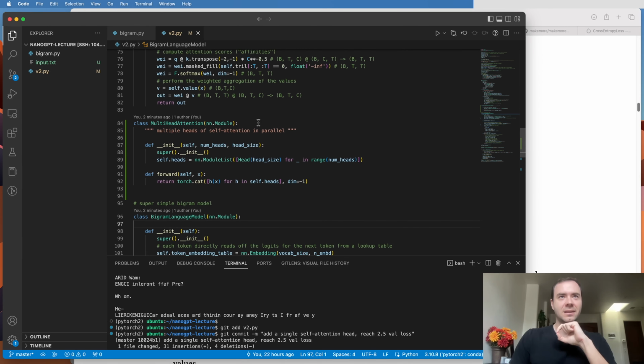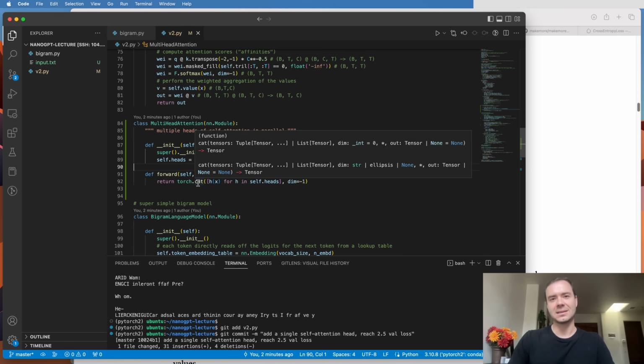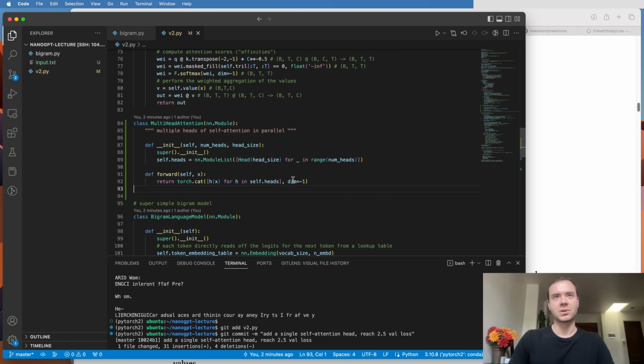If we want a multi-head attention, then we want multiple heads of self-attention running in parallel. So in PyTorch, we can do this by simply creating multiple heads, however many heads you want, and then what is the head size of each. And then we run all of them in parallel into a list and simply concatenate all of the outputs. And we're concatenating over the channel dimension.